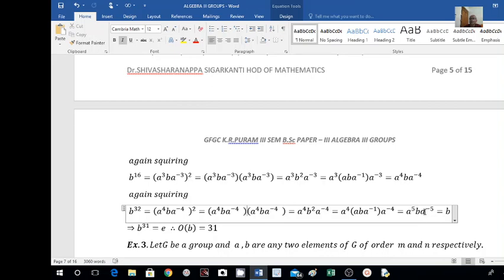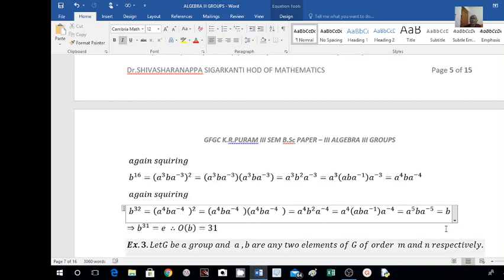And this can be written as A to the power of 5 to the power of minus 1. This is also equal to E. So finally I am getting this is equal to B. So what I put here is B to the power of 32 is equal to B. Now operating by B inverse on both the sides. Then if I operate by B inverse here, then B to the power of 32 into B to the power of minus 1, I am getting B to the power of 31.